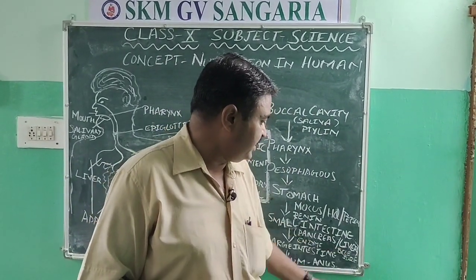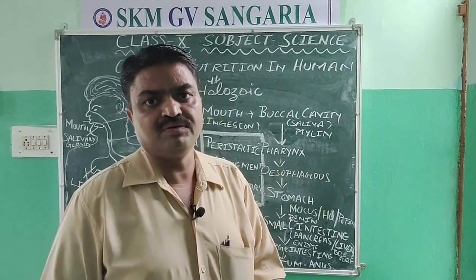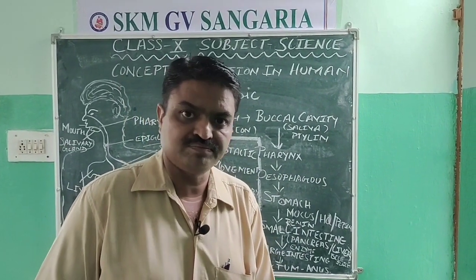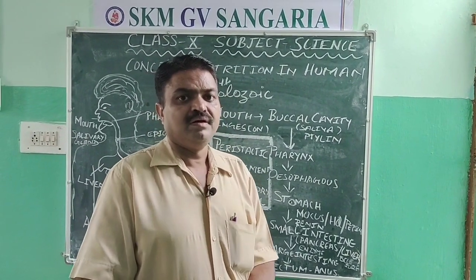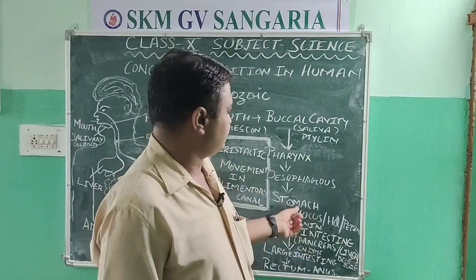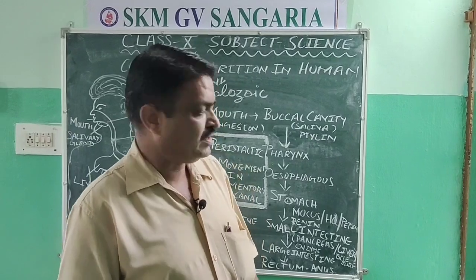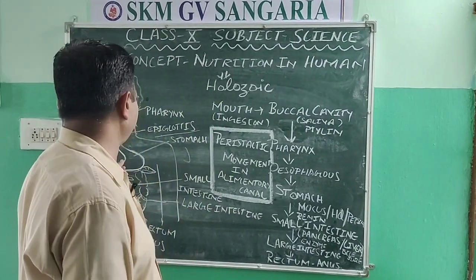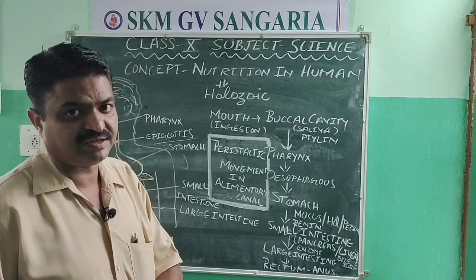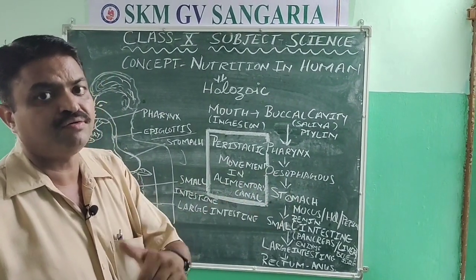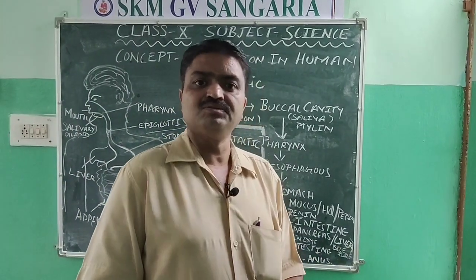Like this, the liver also secretes one particular fluid that is known as bile juice. That bile juice helps in changing the nature of the food. As you know, the food becomes acidic in the stomach. The food that becomes acidic becomes alkaline or basic in the intestine with the help of bile juice.